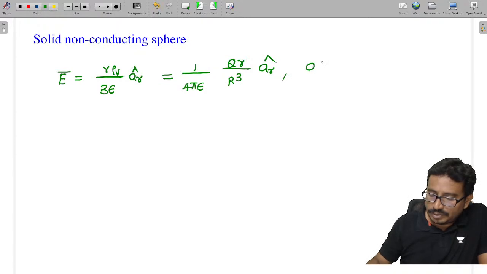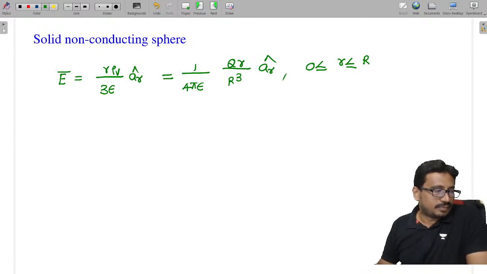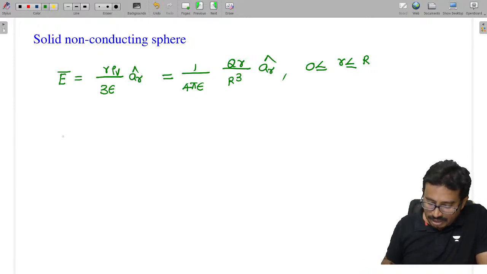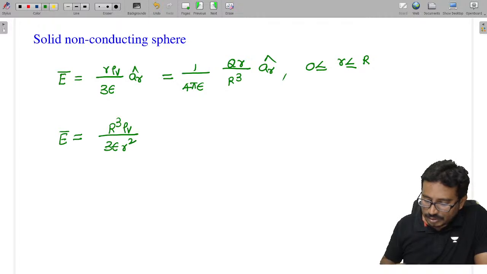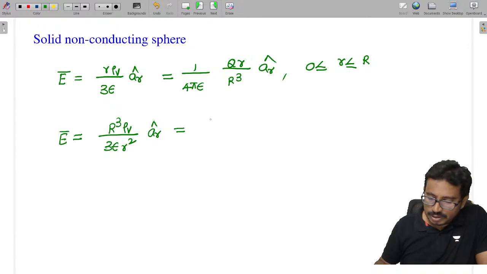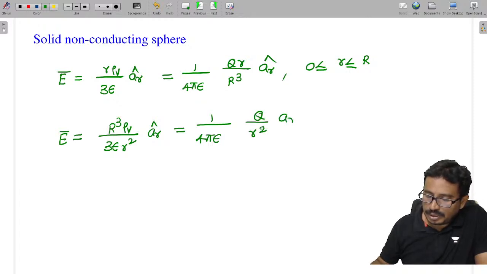This is for 0 less than r less than capital R, that means inside. Outside, the electric field is given as R cube rho v by 3 epsilon r square into AR cap, which is also 1 by 4 pi epsilon into q by r square into AR cap. This is for small r greater than capital R.